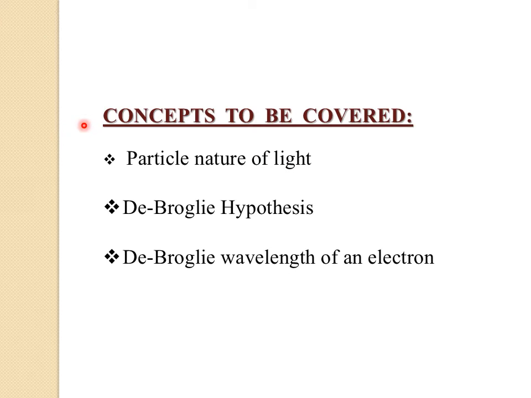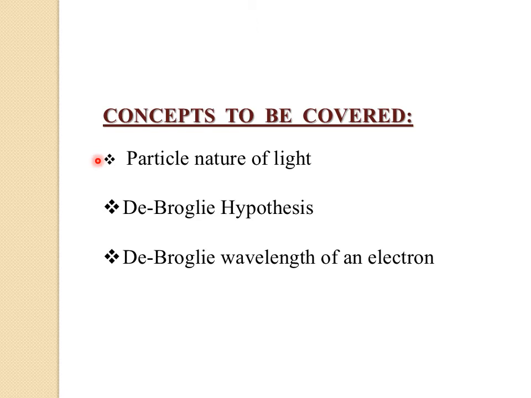Now let us see what are all the concepts we are going to cover in this class. Mainly we are going to cover 3 important concepts in this class. First one is the particle nature of light. So we are going to discuss some of the important characteristic properties of photons. So that is the particle nature of light.